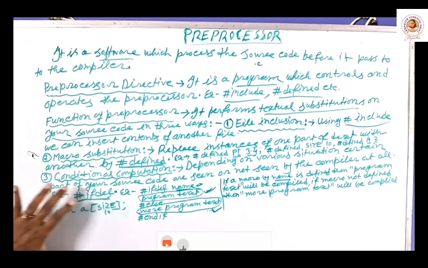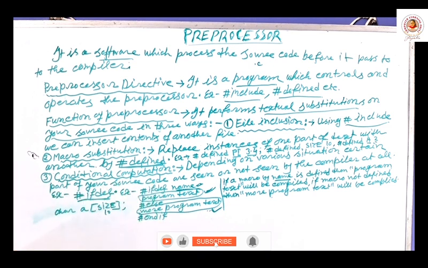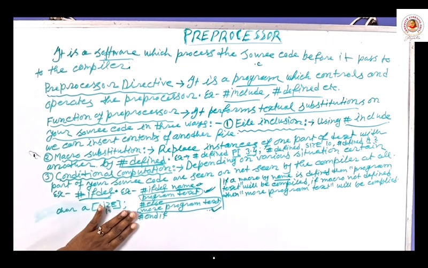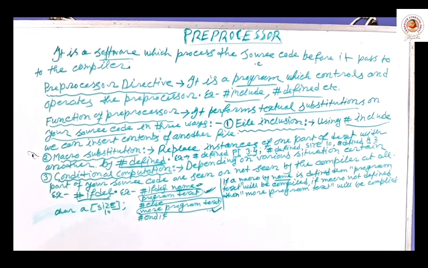That means conditional computation always performs compilation not for the full code, but for part of your code. It will help to compile part of your code, not full code, depending on some condition.